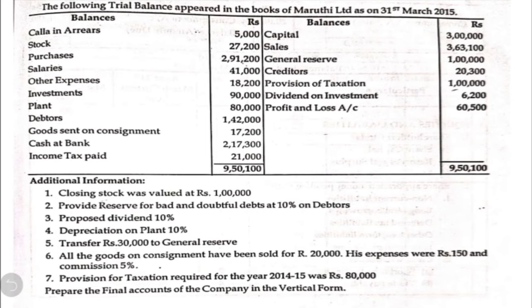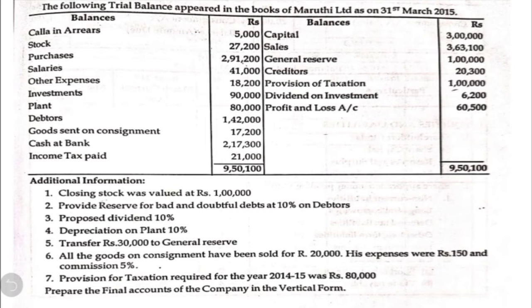In the first step, we are going to prepare the various notes relating to profit and loss account, and in the second step, we are going to prepare the profit and loss account. In the third step, we are going to show the various notes relating to balance sheet, and in the fourth step, we are going to prepare the balance sheet. So now let us analyze the question and find out which item has to be written in which note number.